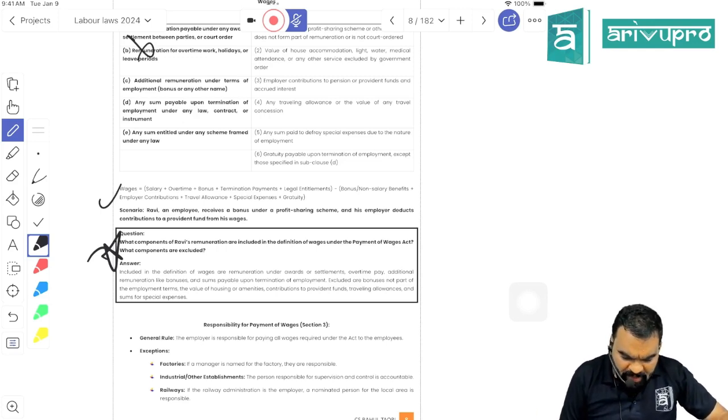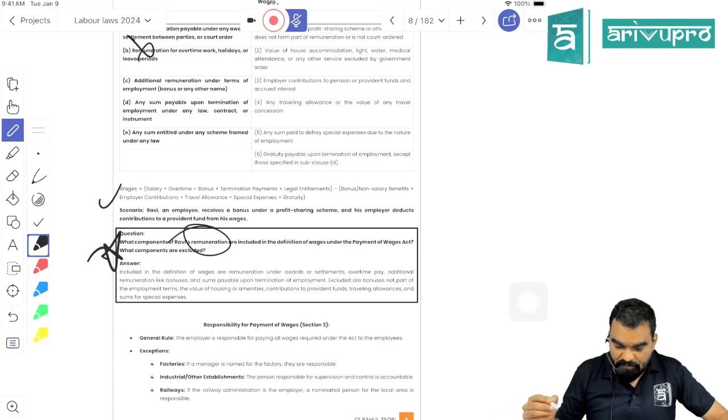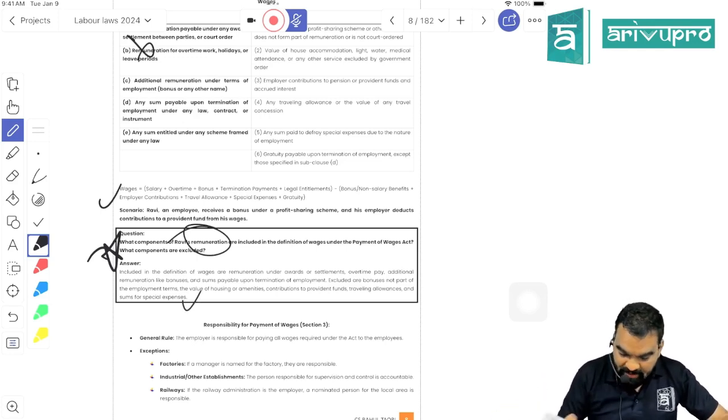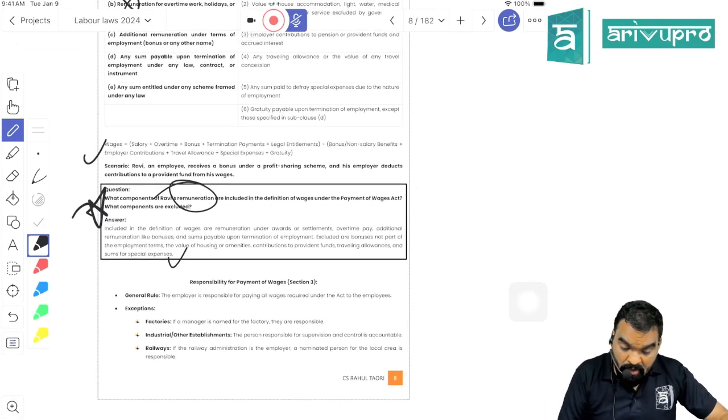Now, when it comes to retirement compensation, will it be included for the computation of wages under the Payment of Wages Act? The answer would be exactly yes, right? Because termination payments are part of the payment of wages, right?